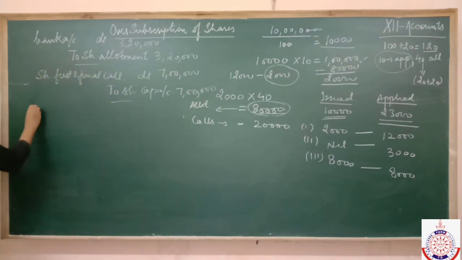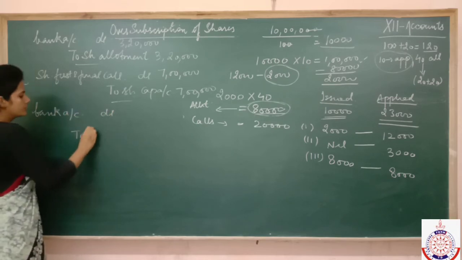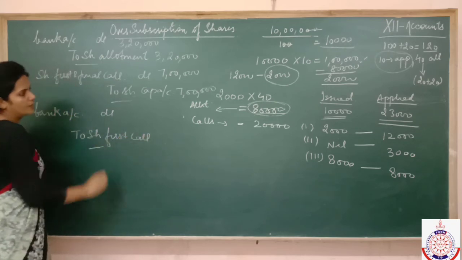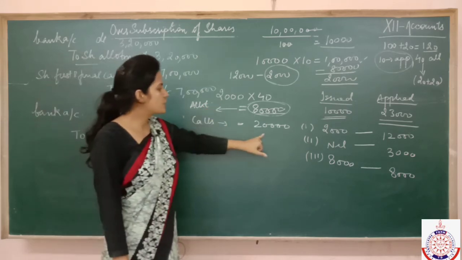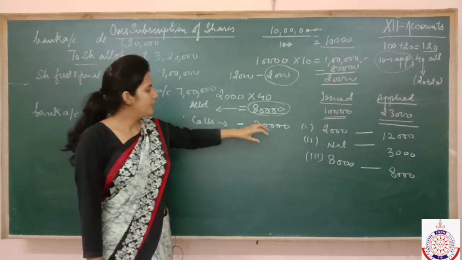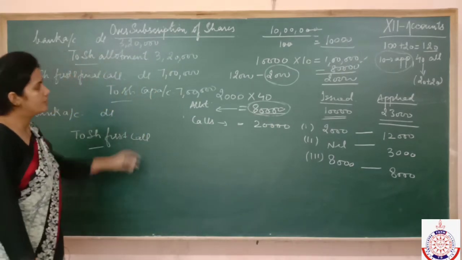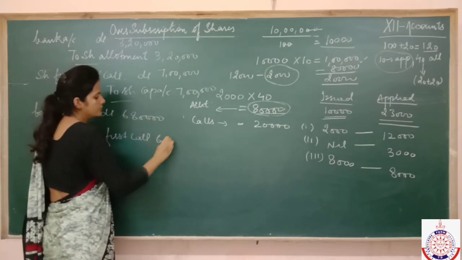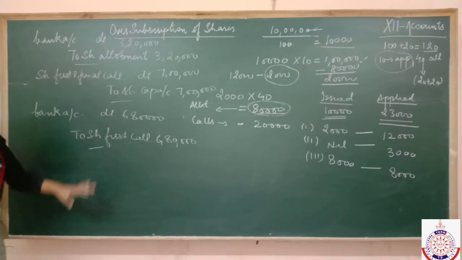But if I pass the entry for receiving the call, it will be bank account debited to share first call. Now this person, to whom 2,000 shares have been allotted, his 20,000 rupees have been adjusted on first call and final call. It means that we'll assume that he has already paid this 20,000. So how much we are actually going to receive now? 7 lakh minus 20, that is 6 lakh 80,000. I hope this point is clear.